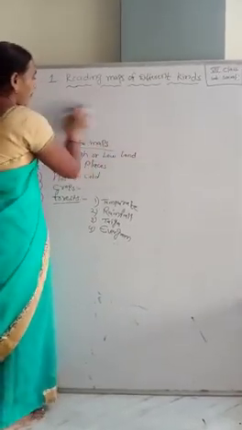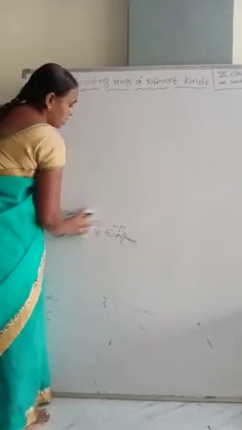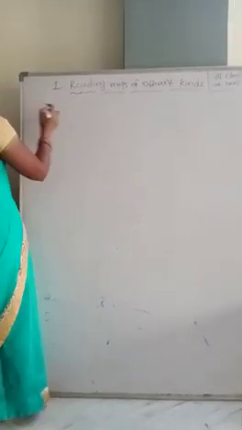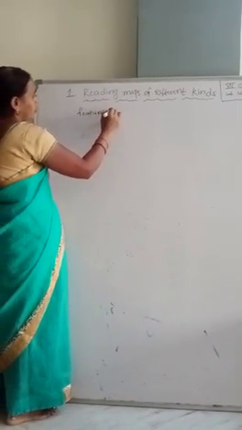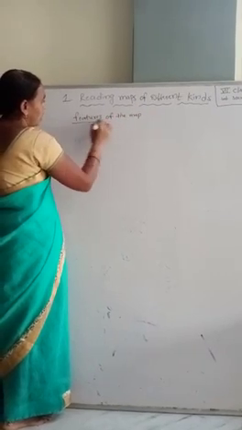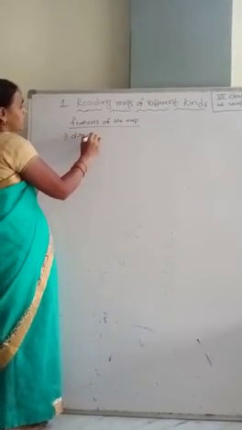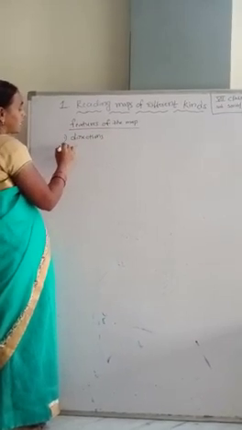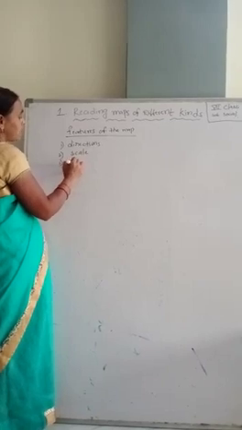Children, in 6th class, we already learned about the features of the map. What are the features of the map, children? Okay, you are right. One feature is directions, the second is scale, and the third is symbols.